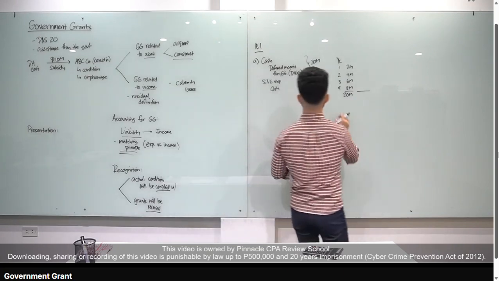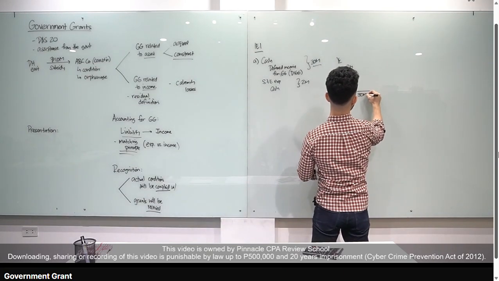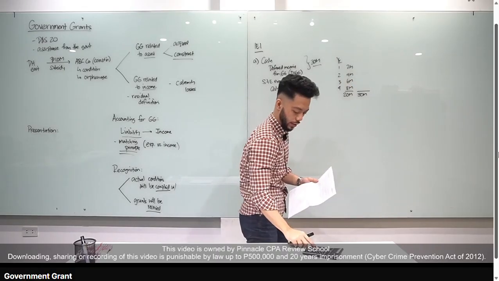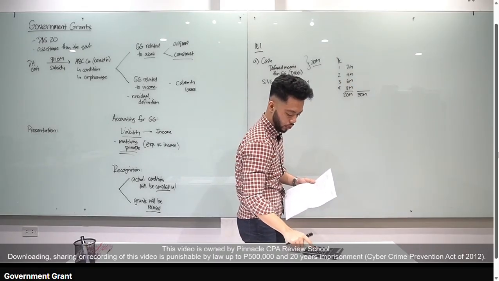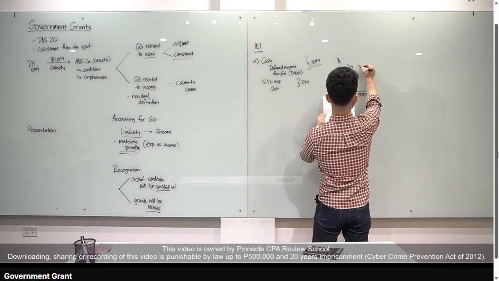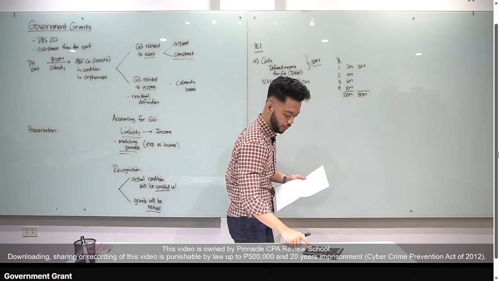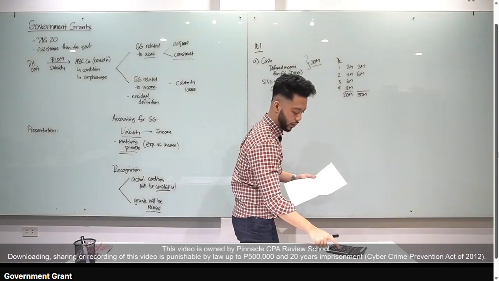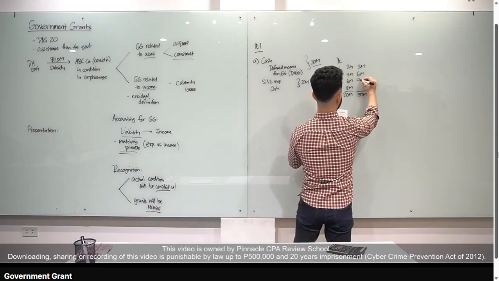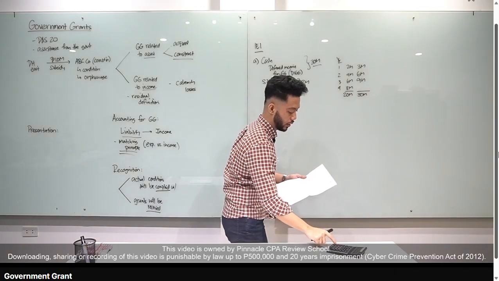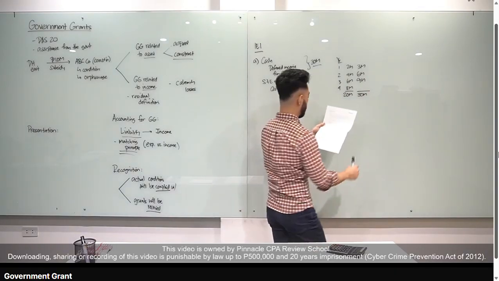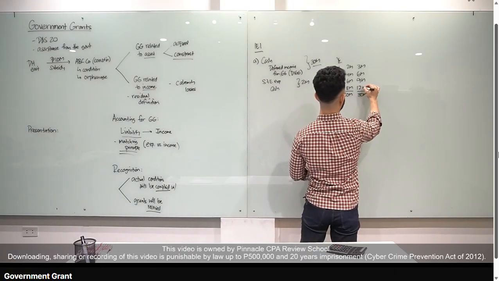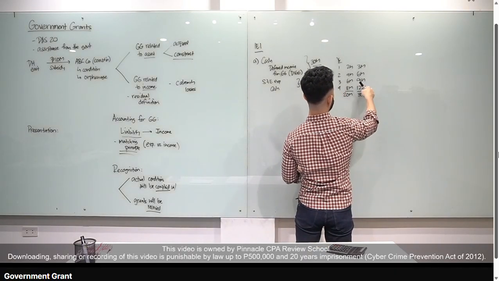Alright? Now, yung 30 million na government grant, okay, pwede natin i-recognize yan. Year 1, again, i-allocate lang natin 2 over 20 times 30 million. Ilan yan? 2 over 20 times 30 million, that is 3 million. Okay, so that's year 1. Year 2 naman, 4 over 20 times 30 million, that's 6 million. So year 3, 6 over 20 times 30 million, that is 9 million. And year 4, 8 over 20 times 30 million, that is 12 million. Okay, so pag inadd mo yan, 3 plus 6, that's 9, 18 plus 12, that's 30 million.